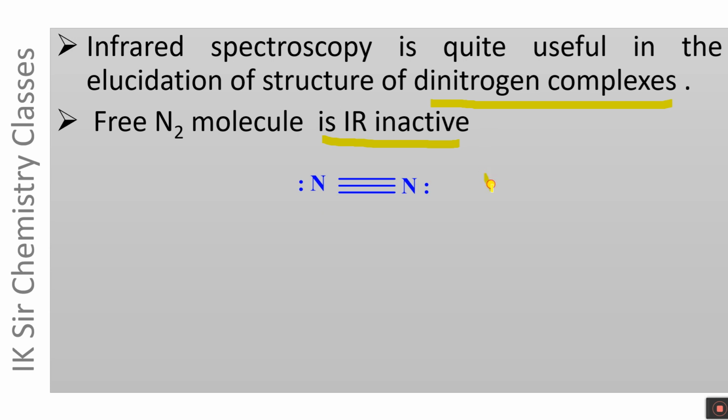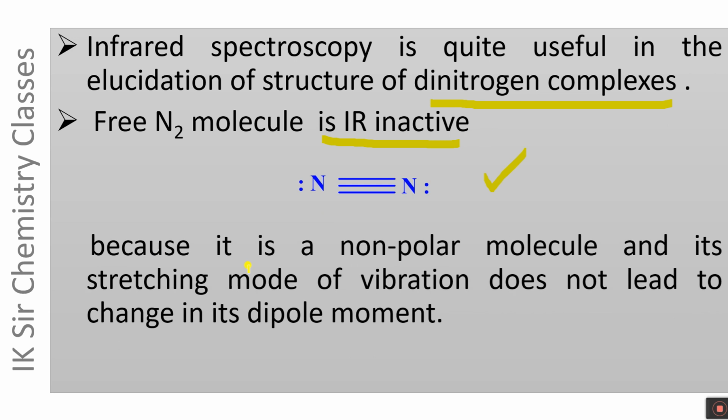Why is it IR inactive? Because it is a non-polar molecule, and its stretching mode of vibration does not lead to change in its dipole moment. Only those molecules are IR active whose vibration leads to change in its dipole moment.